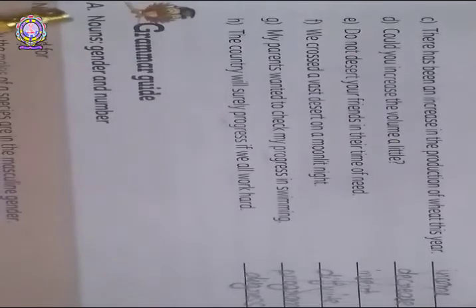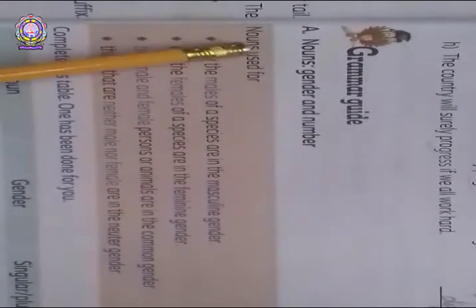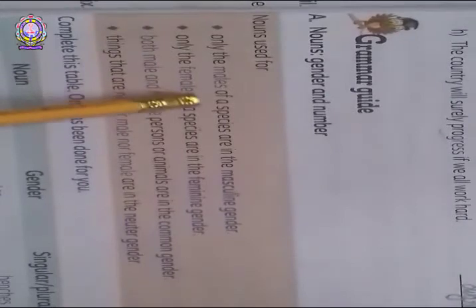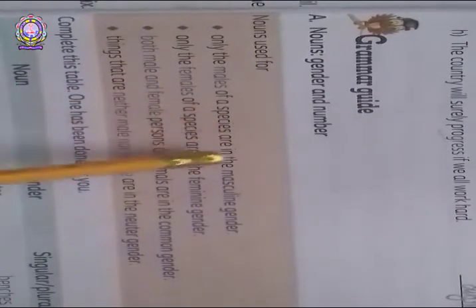Let us come to the next portion, grammar guide. So here, nouns, gender and number. You are going to read and learn about gender and number here. Please take a screenshot also. Nouns used for only the male of a species are in the masculine gender.